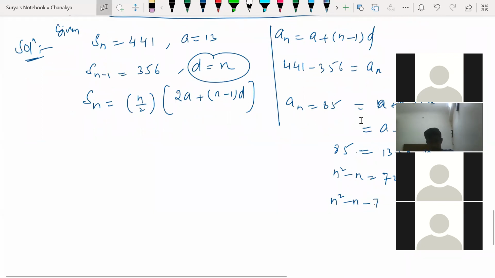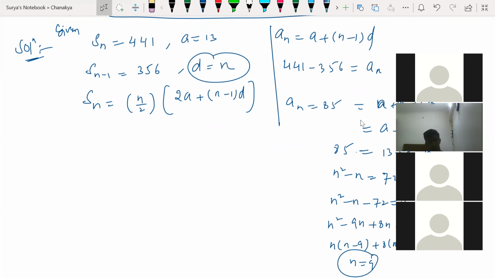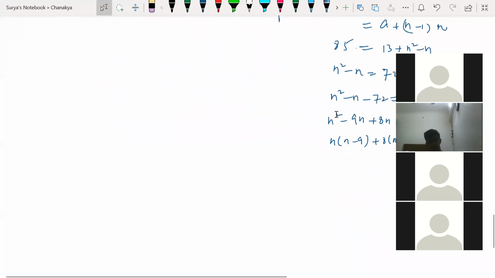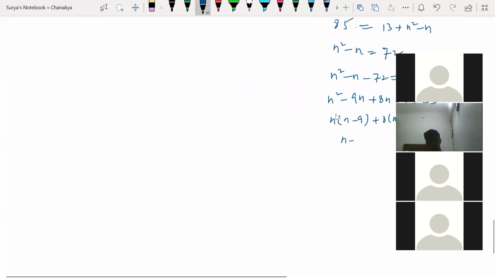Factorization by using quadratic equation. Factor 72. So 9 8s are 72. So n common, 9 8 common, n minus 9. So what value of n did I get? 9, and n is equal to -8. n is equal to -8 is not possible, right? Factorization, splitting the middle term. n minus 9 into n plus 8 is equal to 0. n minus 9 is equal to 0 and n plus 8 is equal to 0. n is equal to minus 8, it is not possible.